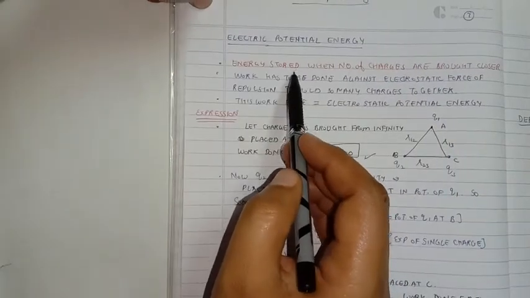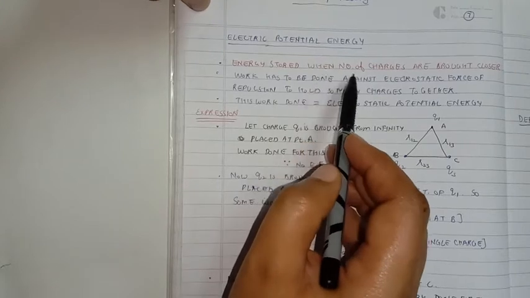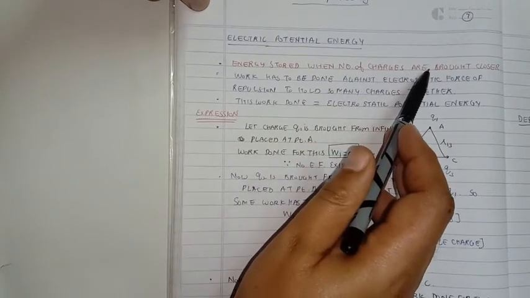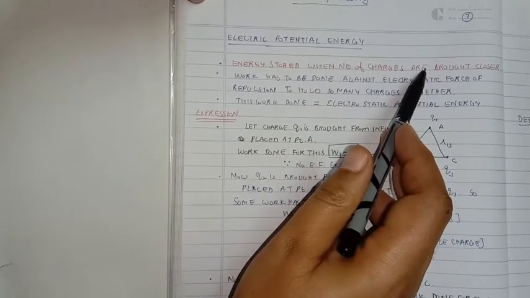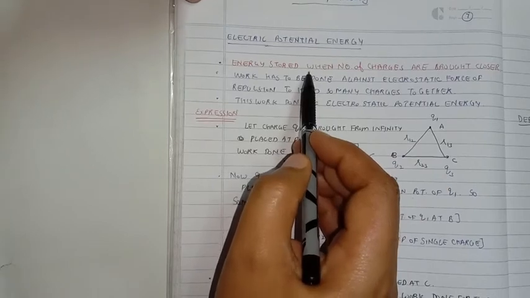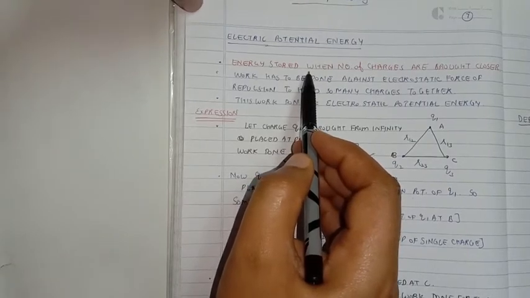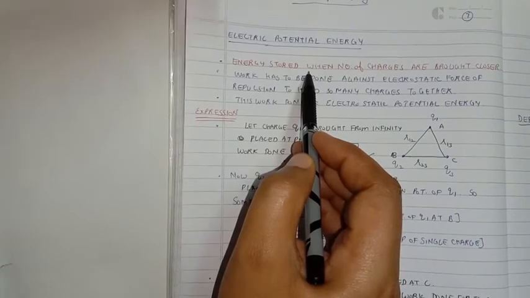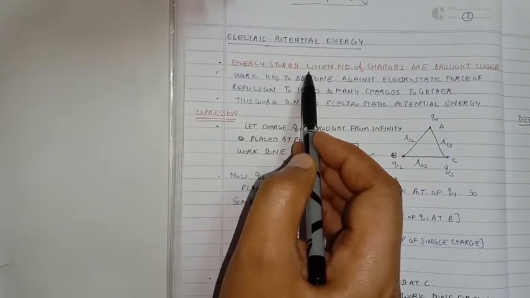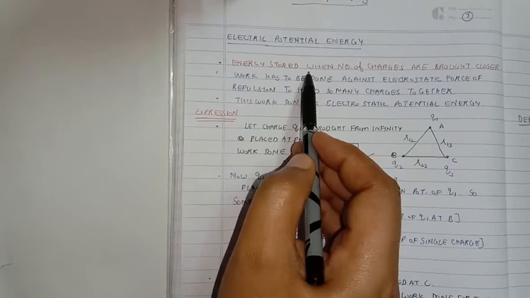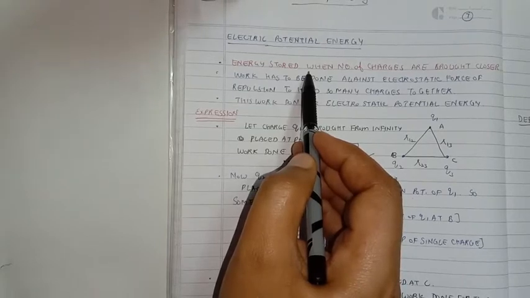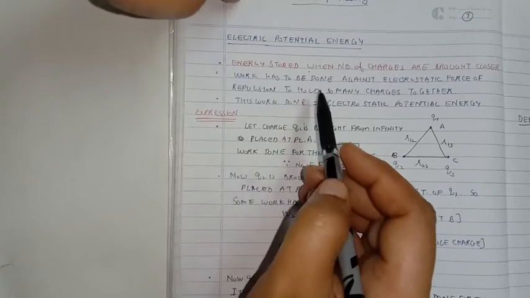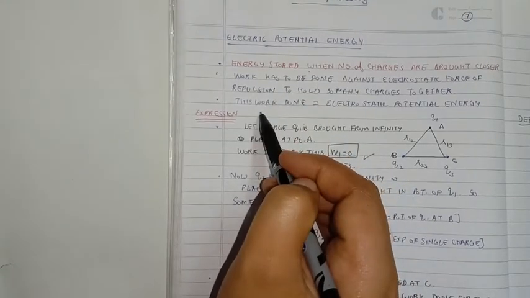So electric potential energy is the energy stored when a number of charges are brought close together. We can compare it with the help of a bow and arrow arrangement. For example, when we stretch the string of the bow such that it has huge amount of tension inside it, it stores a huge amount of potential energy due to elasticity of the string, and when we let it go, the same potential energy gets converted into kinetic energy.